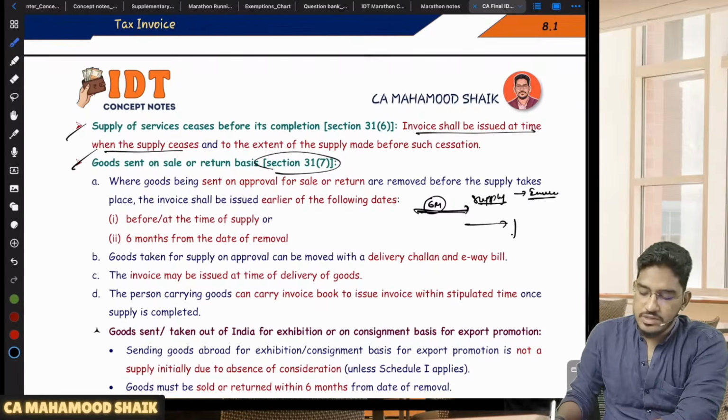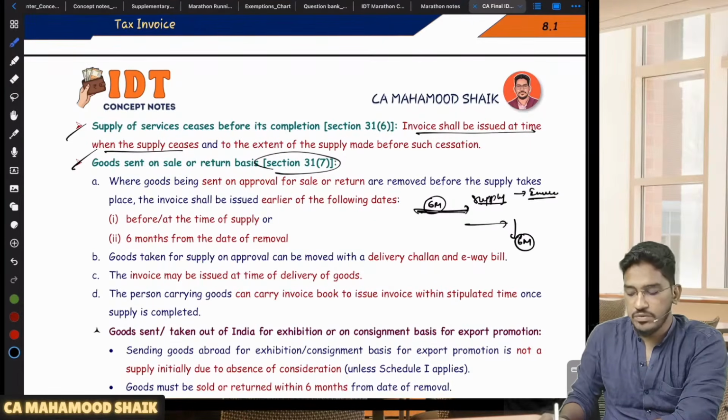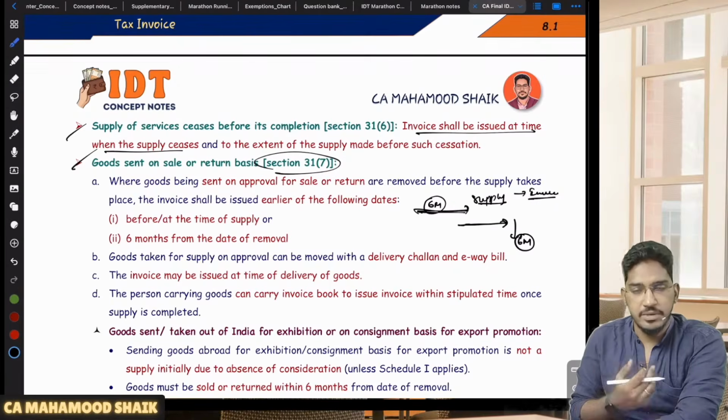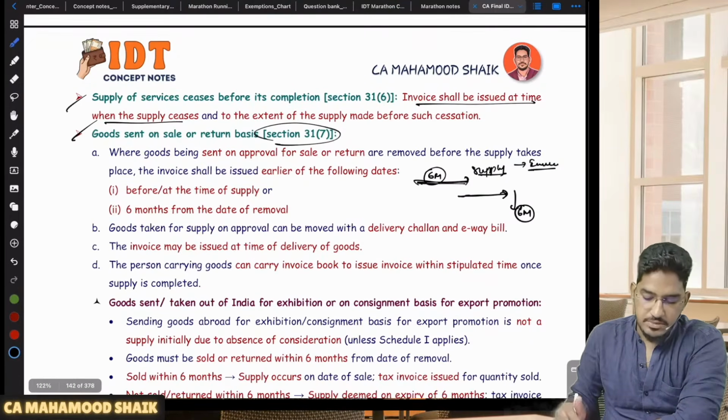Sir, you have removed the goods, 6 months is also over, but still no supply, the recipient has not accepted it. Then what will happen is, on expiry of that 6 months, it will be deemed as if it has been supplied and tax invoice is required to be issued. So this is what 31 subsection 7 says.